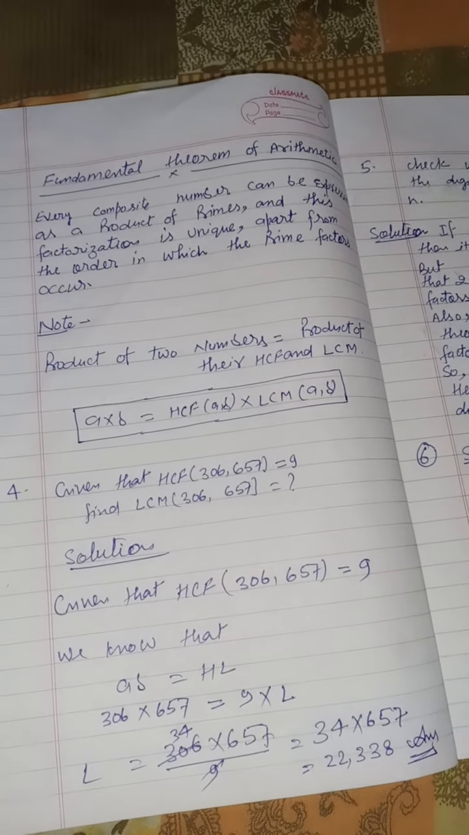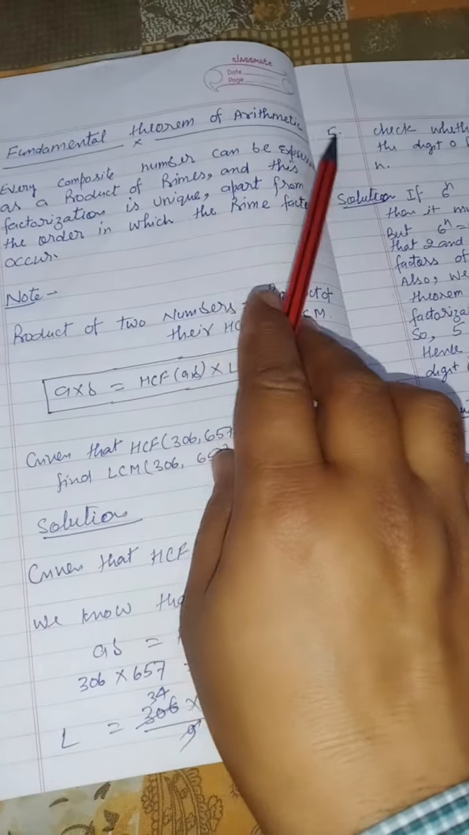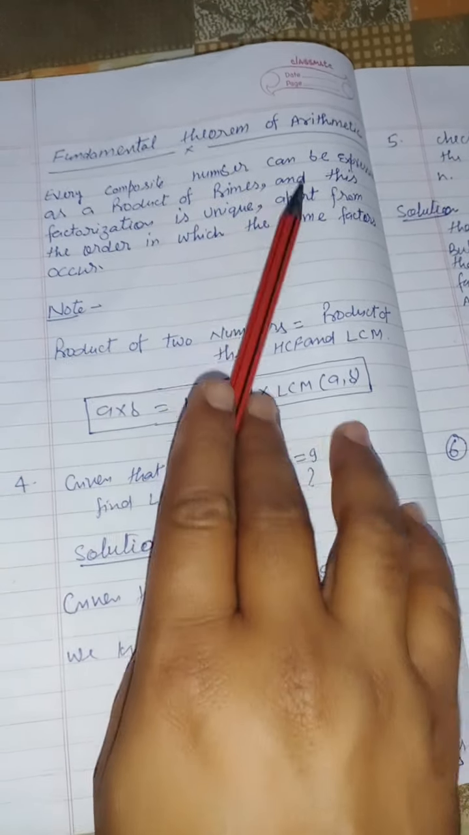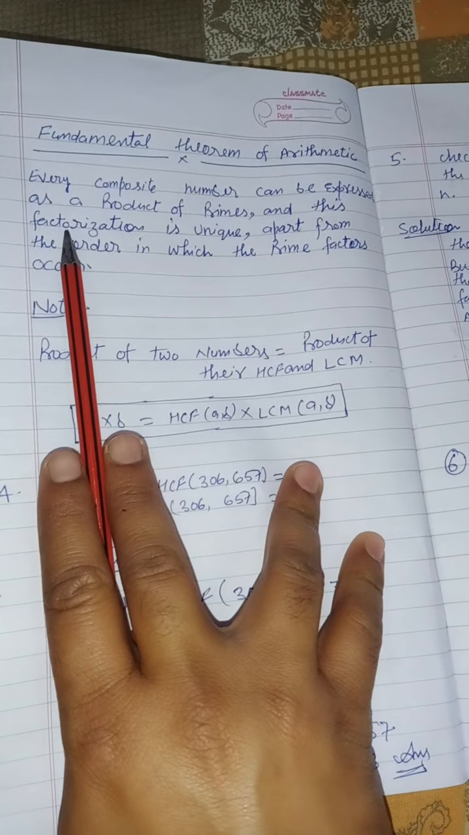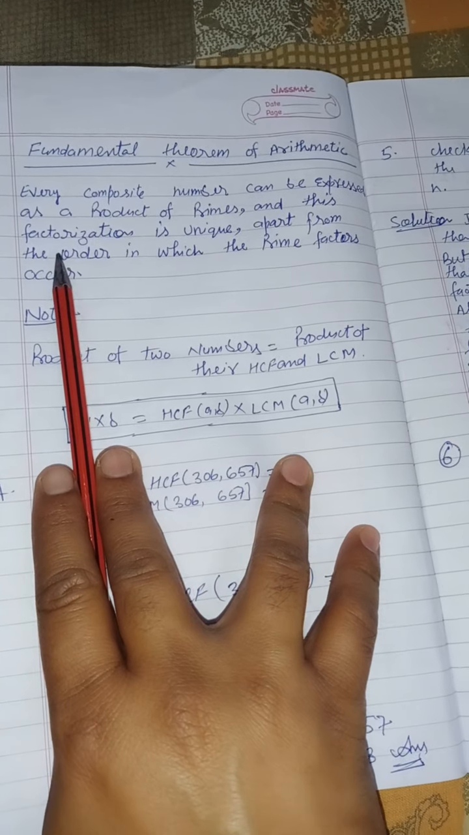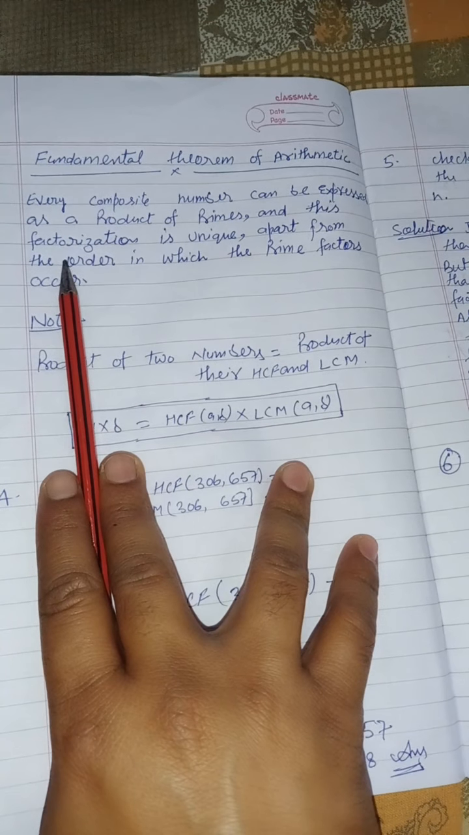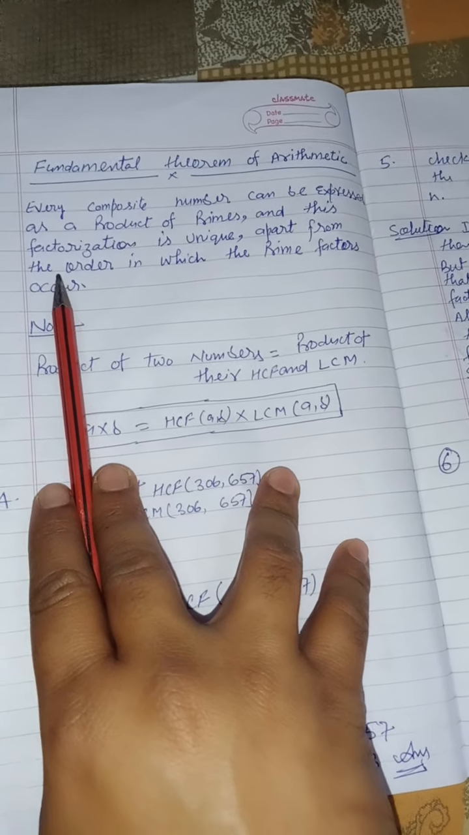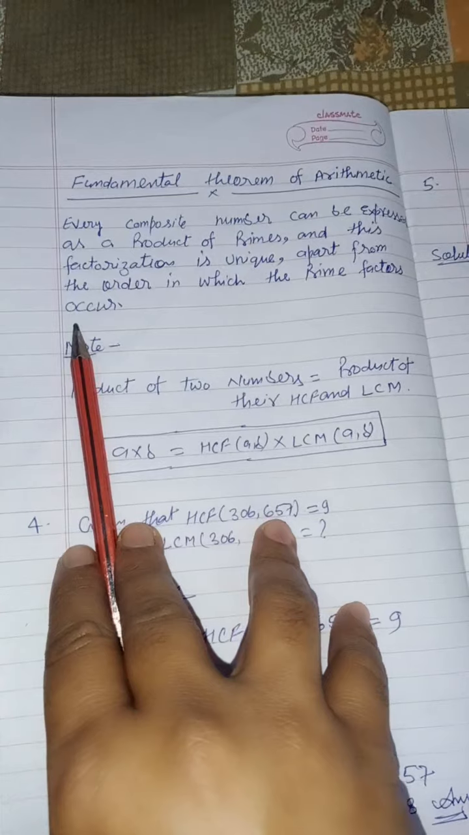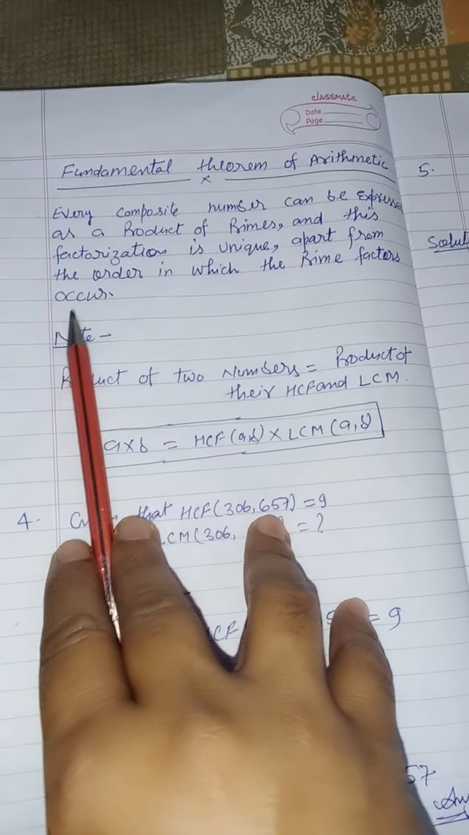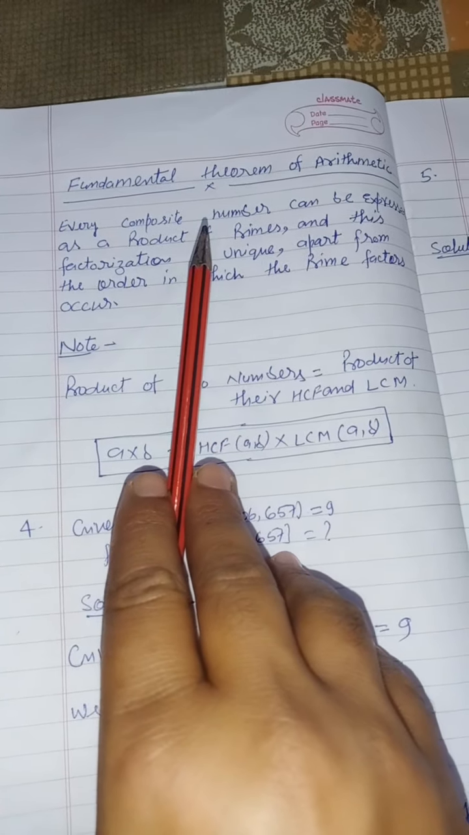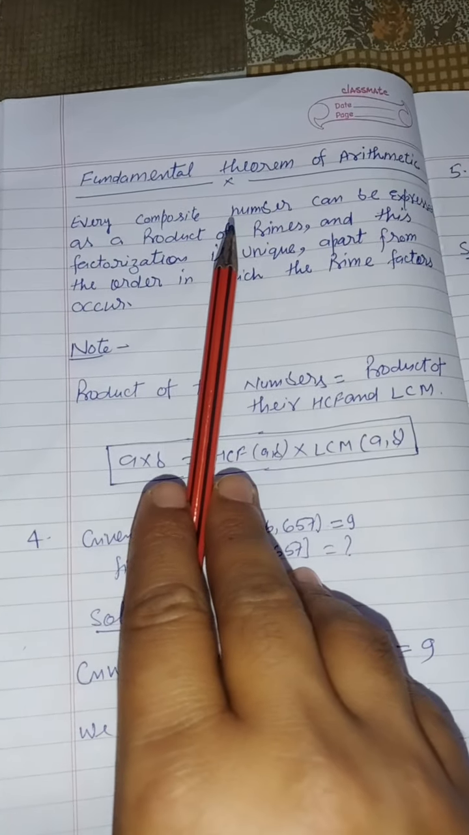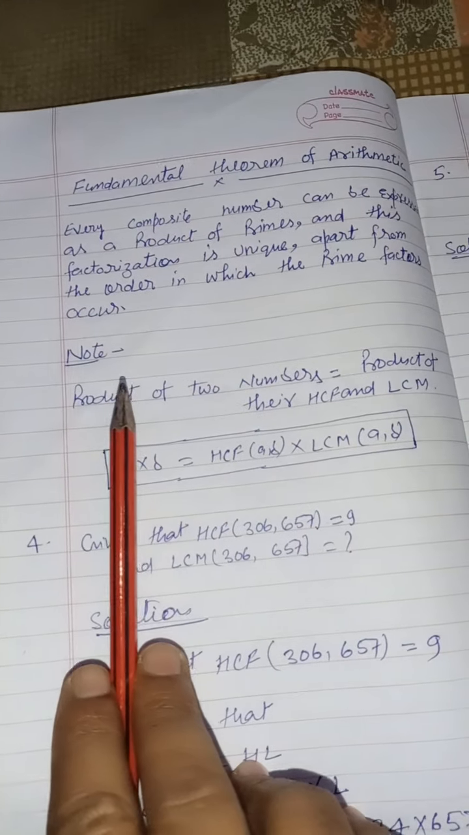Next is the fundamental theorem of arithmetic. The definition is: every composite number can be expressed as a product of primes, and this factorization is unique apart from the order in which the prime factors occur. It means that when you find the factors of any number, that factorization is unique.